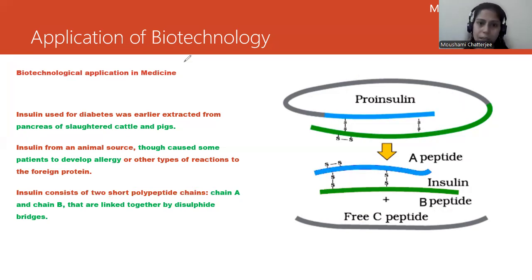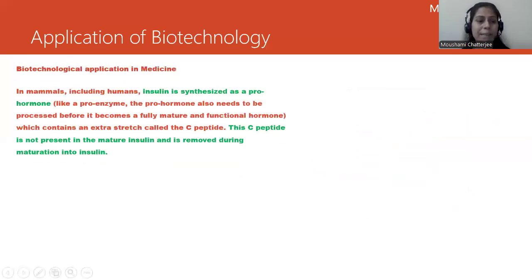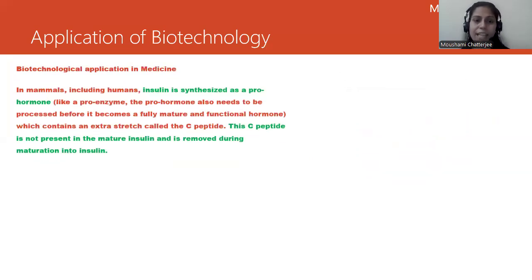Let's proceed to the next slide. In mammals, including humans, insulin is synthesized as a prohormone, an inactive hormone. Before it becomes a fully mature and functional hormone, it contains an extra stretch of C peptide.